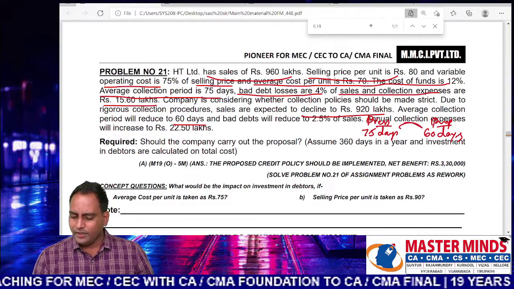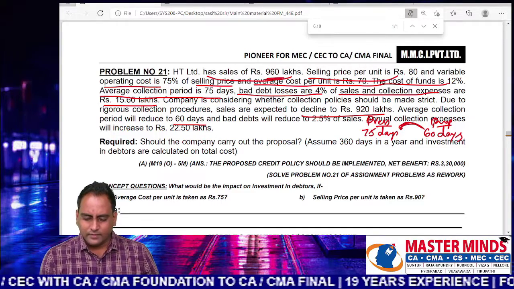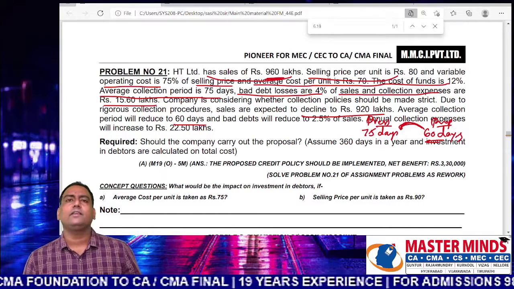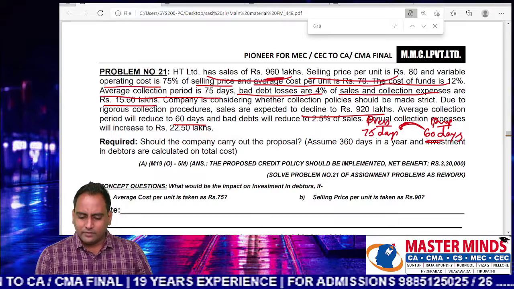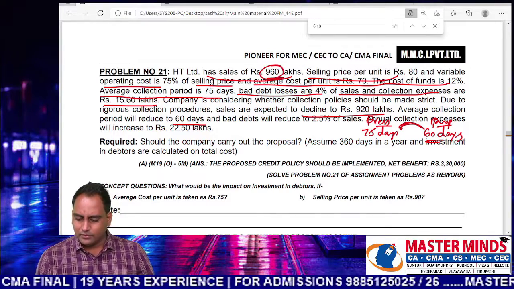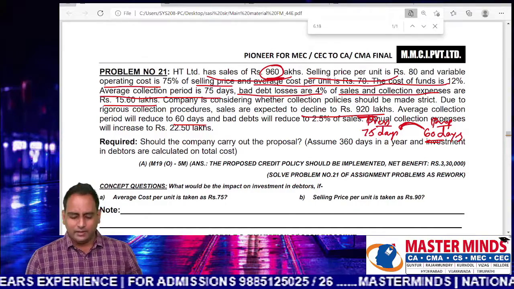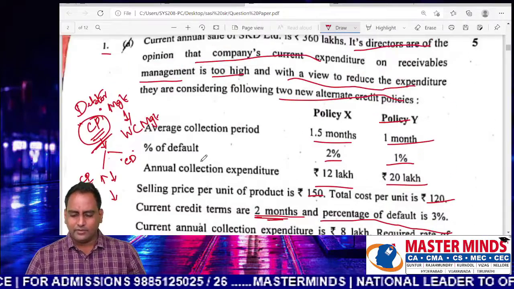So we are doing an analysis of these two, and you can also see the present sales are 960 lakhs. When you start decreasing the credit period from 75 days to 60 days, 960 lakhs sales has come down to 920 lakhs. It usually happens, but in the examination question, you can see there is no change in the revenue.